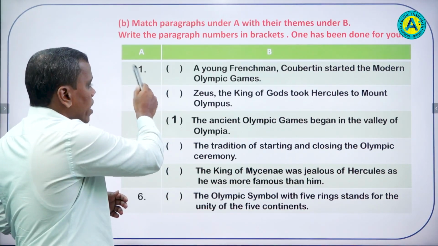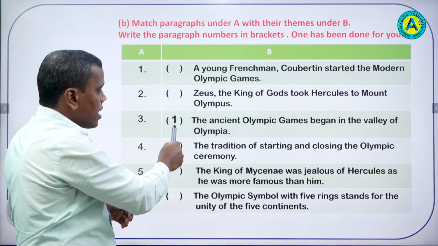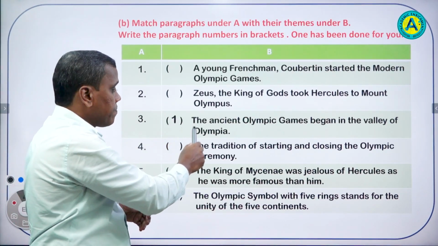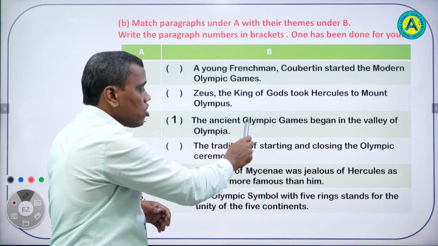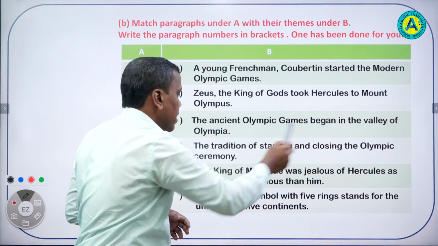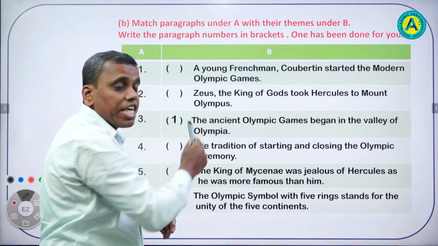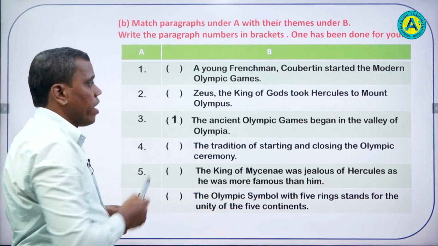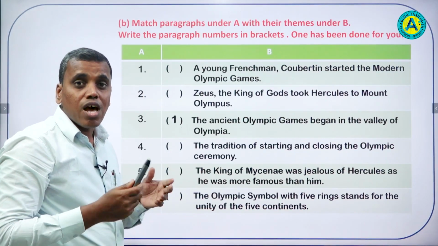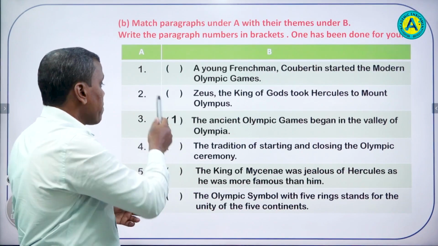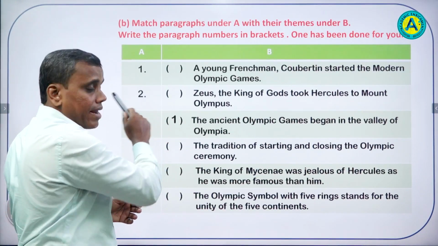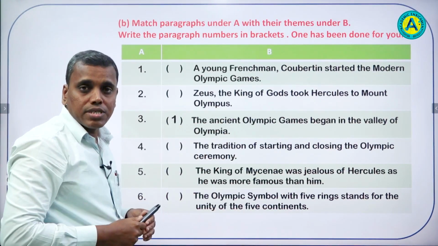So paragraph 1, and look here, the answer is already given. The ancient Olympic Games began in the Valley of Olympia. So this is the theme of paragraph 1. Now what we have to do is match the number of the paragraphs with their themes.